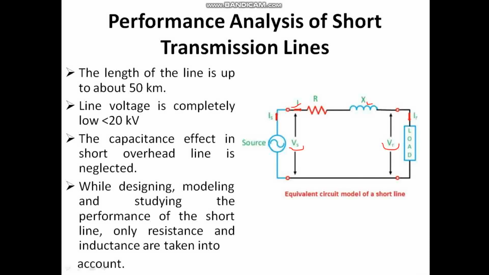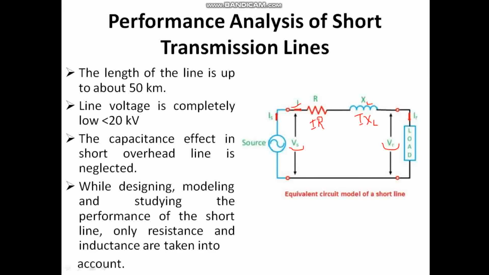To deduce this, if you go back to your Kirchhoff's law, VS is equal to voltage drop across this resistance plus the inductance. If I is the current flowing, the voltage drop across this resistor is IR, and across this inductance is IXL. So according to Kirchhoff's law, VS would be IR plus IXL plus VR. VR we have already drawn, now I'll draw IR and IXL on the phasor diagram.